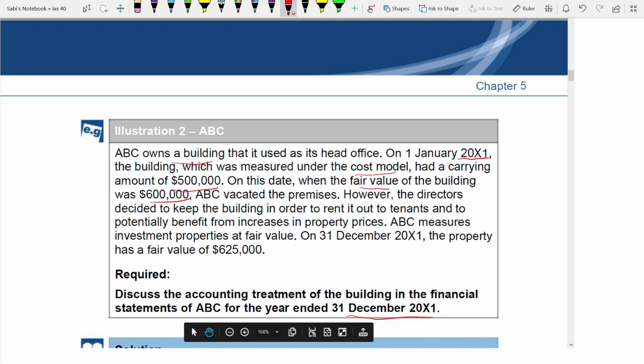ABC vacated the premises. However, the directors decided to keep the building in order to rent it out to tenants. So from this date, they have changed it to investment property and measure it at fair value. The property had a fair value of 625,000 at year end. Now, before the change, you have to account for it according to IAS 16, because it was owner occupied.